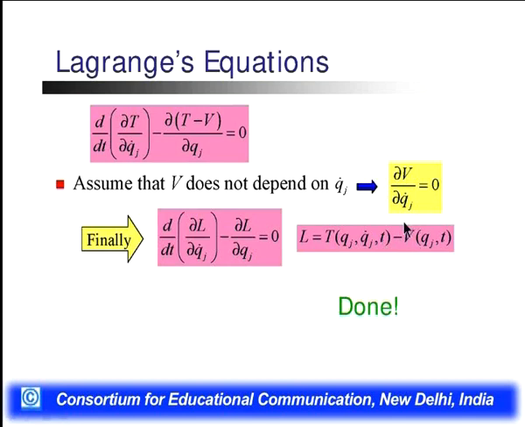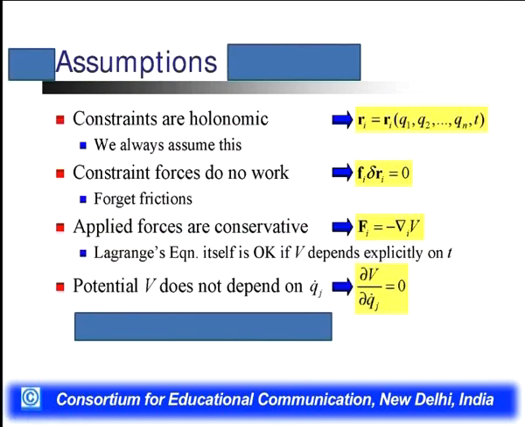But here the potential energy depends upon the generalized coordinate, not on Qj dot, and it depends upon the time also. That's why we can write L is equal to T(Qj, Qj dot, t) minus V(Qj, t). This is the Lagrangian equation.